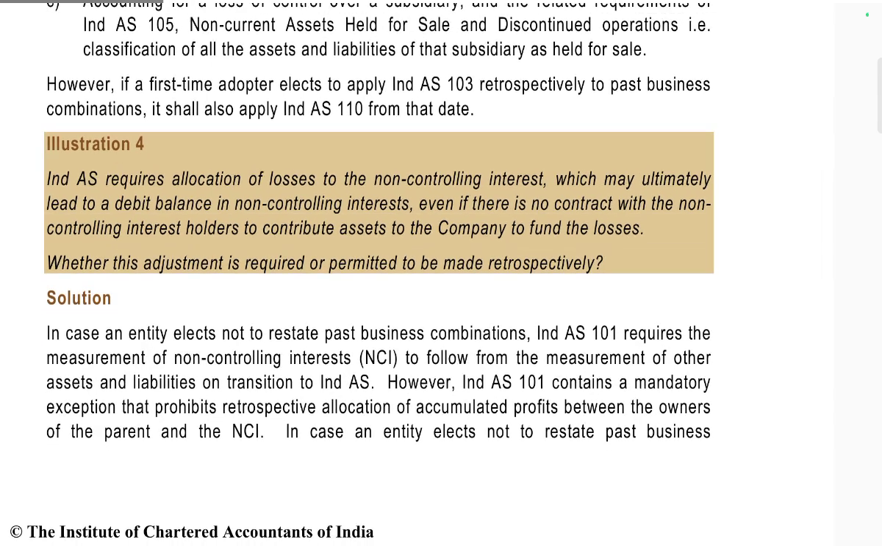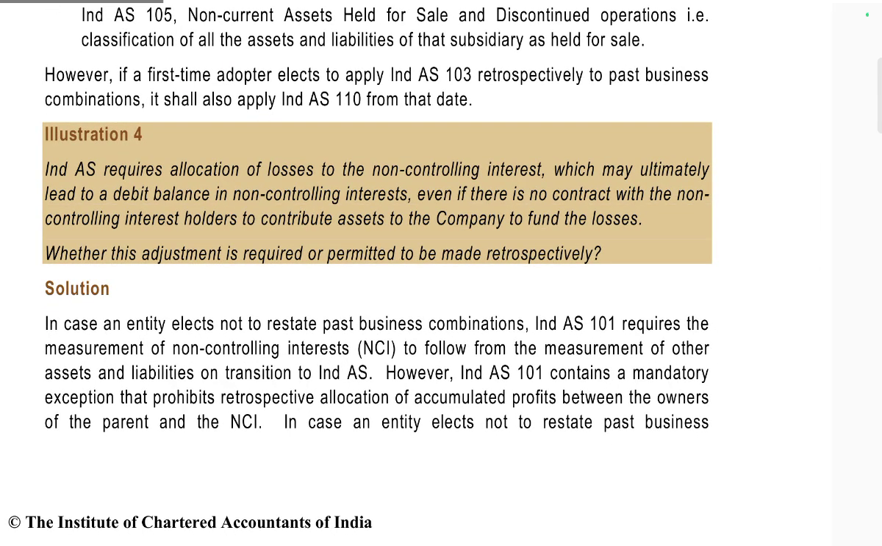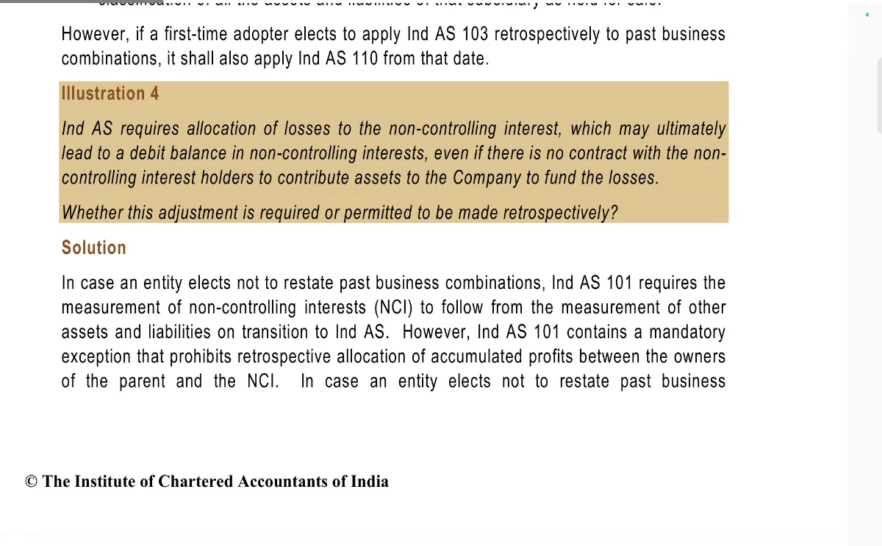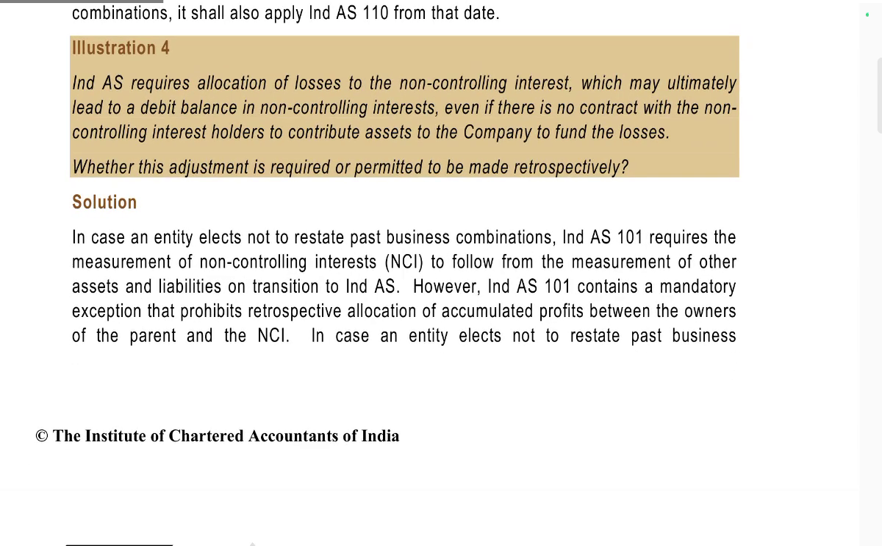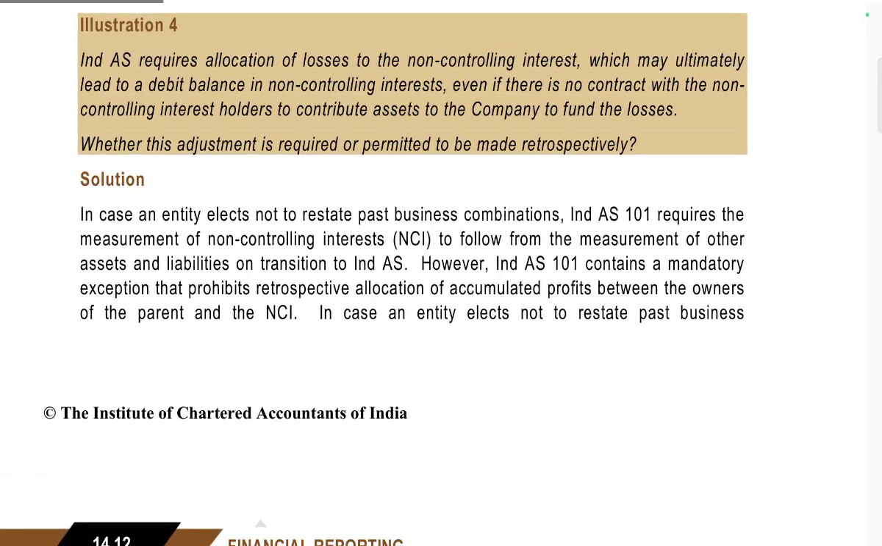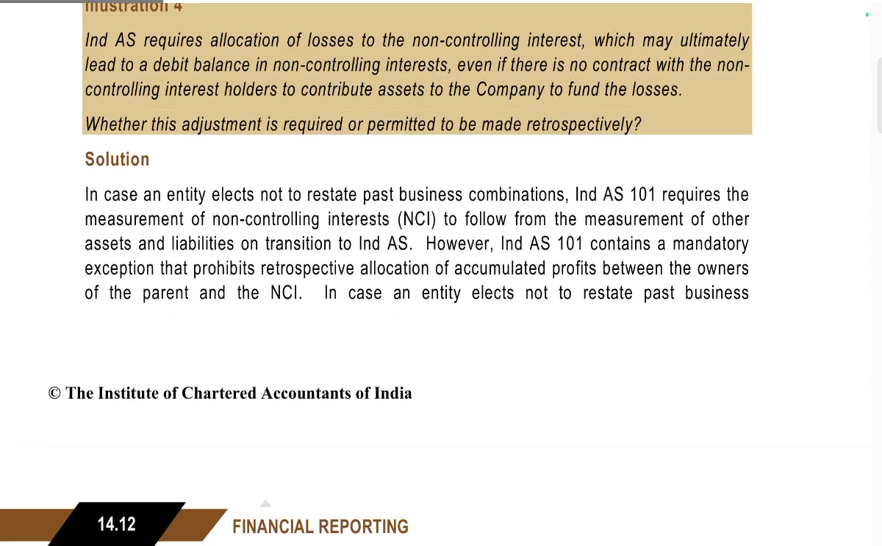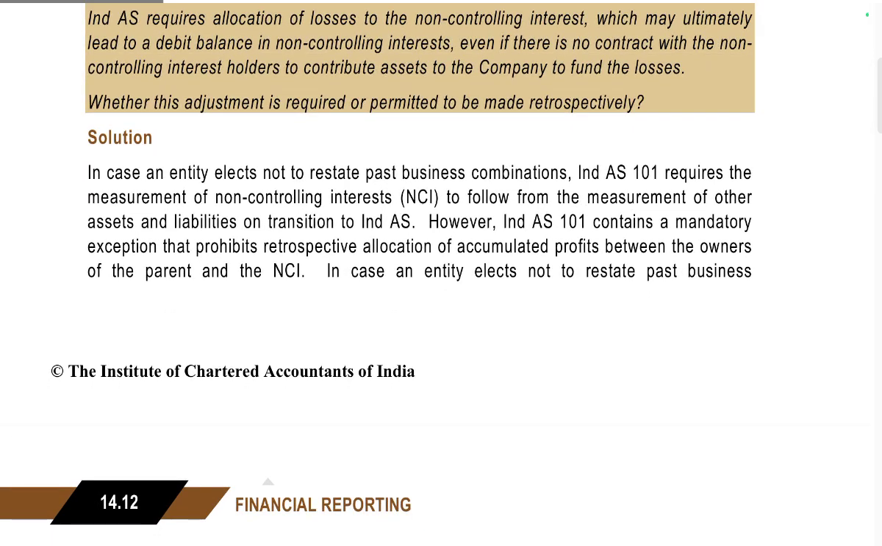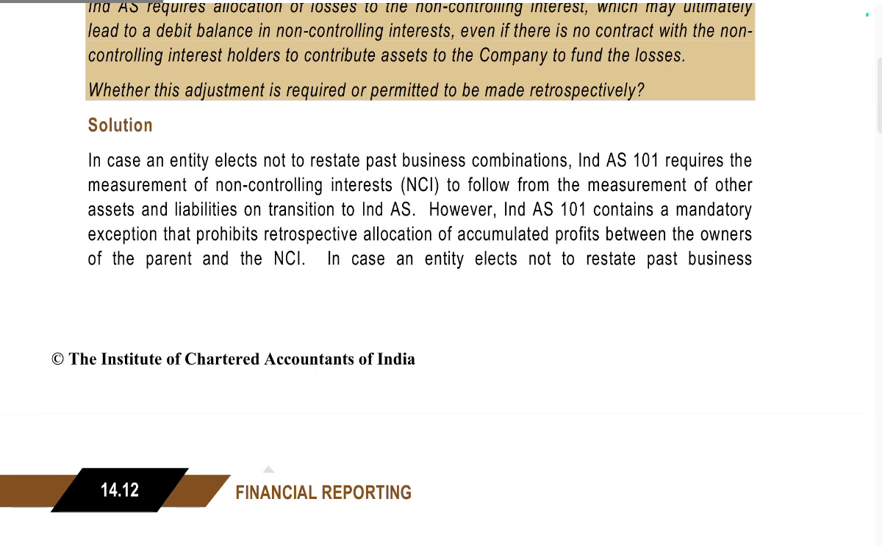However, a first-time adopter need not apply Ind AS 103 retrospectively to past business combinations, and so need not apply Ind AS from that date. Ind AS requires allocation of losses to the non-controlling interest, which may ultimately lead to a debit balance in non-controlling interest, even if there is no contractual obligation on the holders of the non-controlling interest to contribute assets and fund the losses.